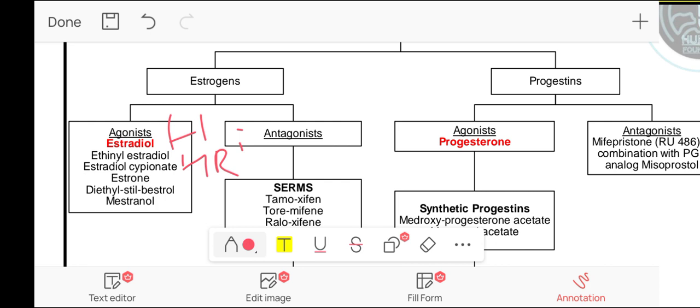So, what are the uses of estrogen? They are used to treat hypogonadism, in hormone replacement therapy, and in oral hormonal contraceptives. They are also used to treat osteoporosis to reduce bone loss. These are clinical uses of estrogen. What is the toxicity of estrogen? In hypogonadal females, the dose of estrogen must be adjusted carefully because if not, it will cause premature closure of epiphysis, resulting in short stature.